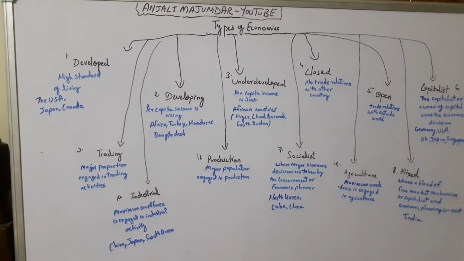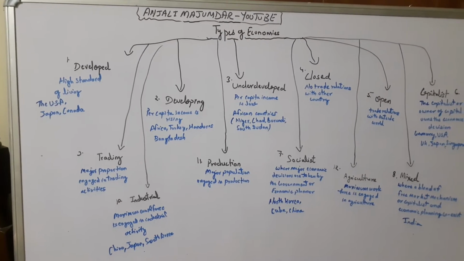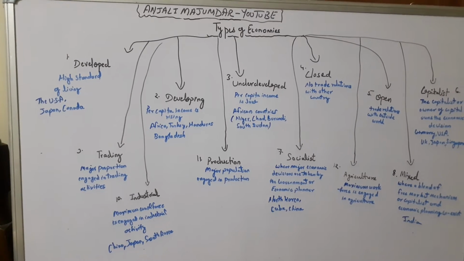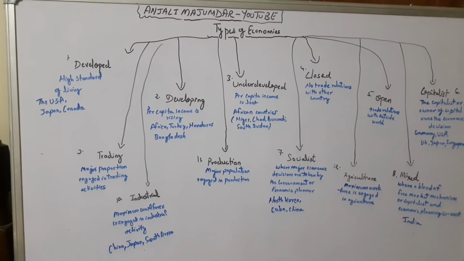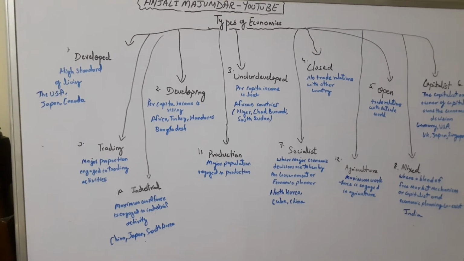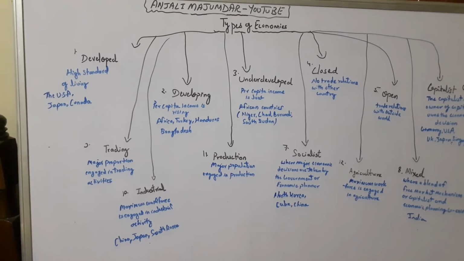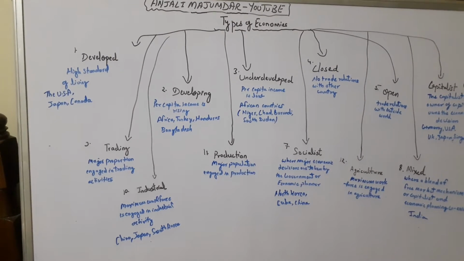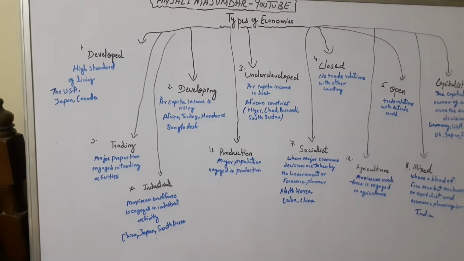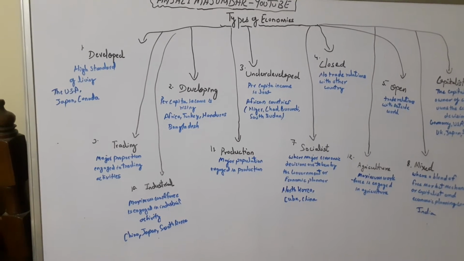Developing countries are those where per capita income is rising. They're not as developed, not as high as in developed countries. Examples here are Turkey, Africa, Honduras, and Bangladesh, as per the recent survey. Underdeveloped countries are those where per capita income is low and living conditions are poor or not that good. These are usually referred to as the least developed countries, and they usually belong to the African countries, including Niger, Chad, Burundi, South Sudan, etc.